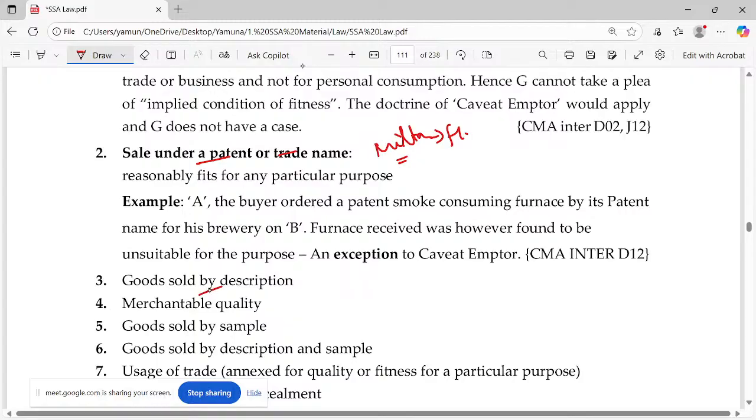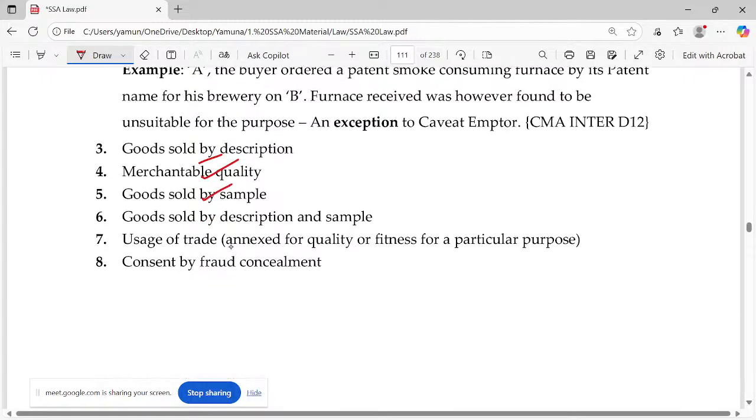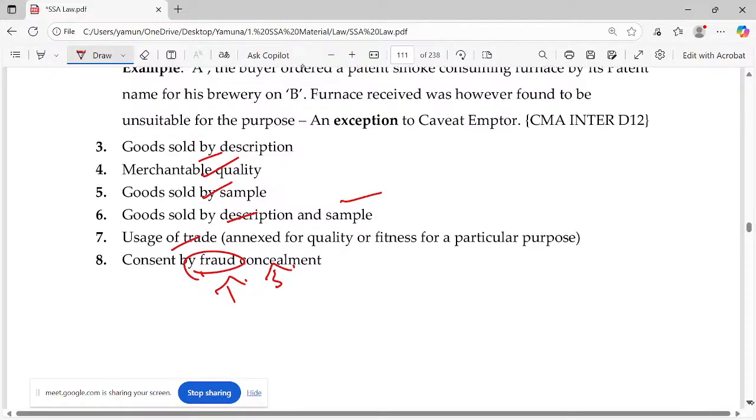Sold goods by description, we have already discussed. This is not an exception case. Merchantable quality already discussed. Sold goods by sample already discussed. By description and sample together discussed. Usage of trade discussed. And consent by fraud or concealment. This consent is not free. Then what happens? The contract becomes voidable. Fraud and voidable. If there is a defect, you do not have to disclose it as a seller, but the point here is that you should not commit fraud. So that's about this area.